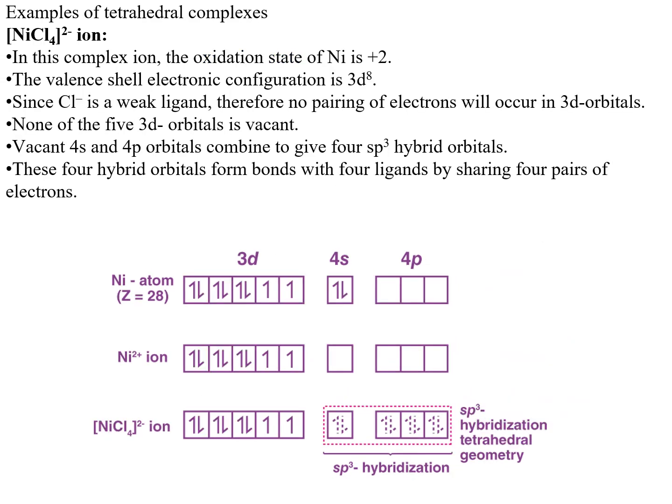And now an example for the tetrahedral complex. The oxidation state of nickel is +2 and the electronic configuration is 3d8. Fluorine is a weak ligand, so no pairing of electrons will occur in the 3d orbitals. So none of the 3d orbitals is vacant. The vacant 4s and 4p orbitals combine to give the 4 sp3 hybrid orbitals. The 4 hybrid orbitals form bonds with 4 ligands by sharing 4 pairs of electrons from the ligands. So it is sp3 hybridization and the geometry is tetrahedral.